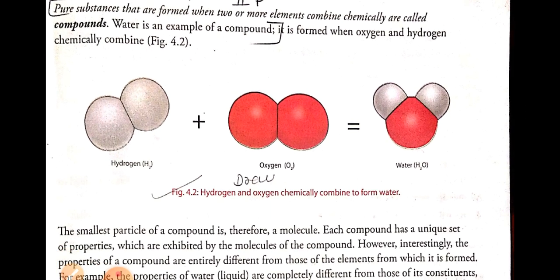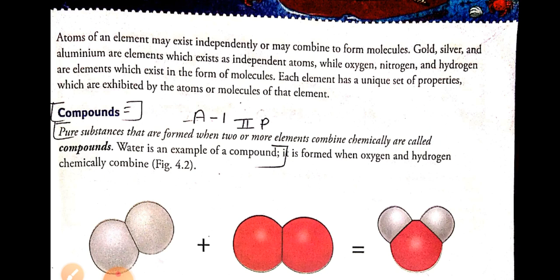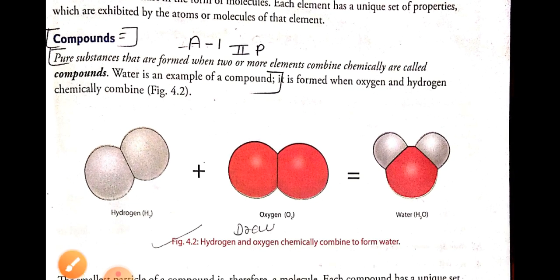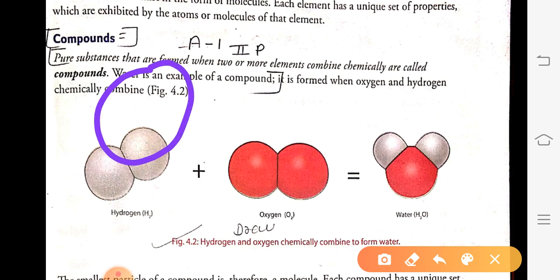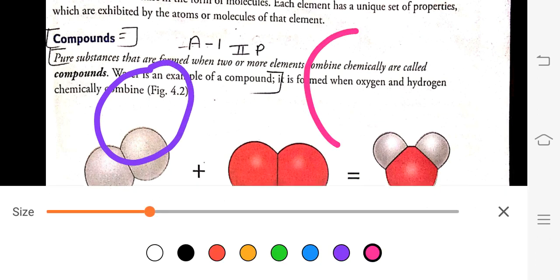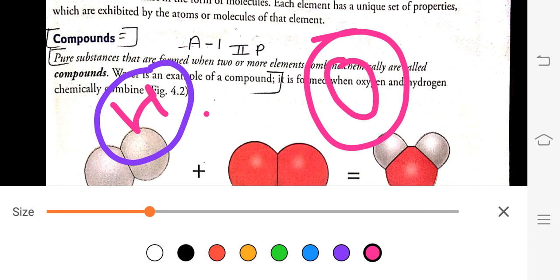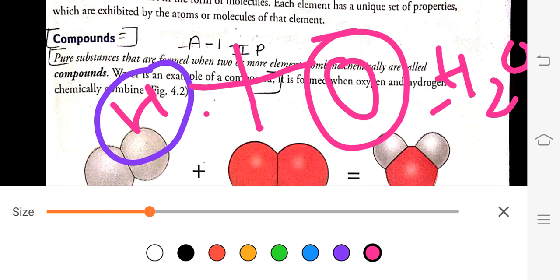Pure substances that are formed when two or more elements combine chemically. When two or more elements combine chemically, it is called a compound. Just as we have talked, hydrogen and oxygen both are elements, but when they combine they form H2O, that is water.